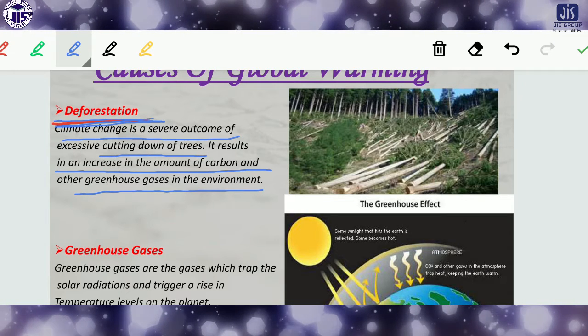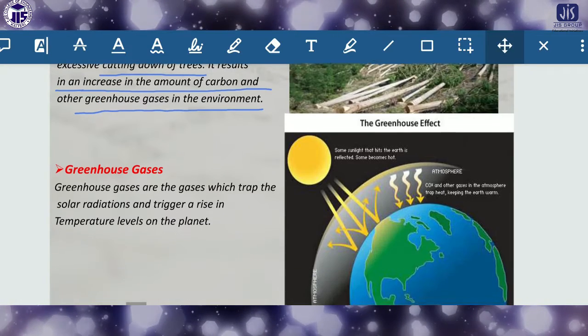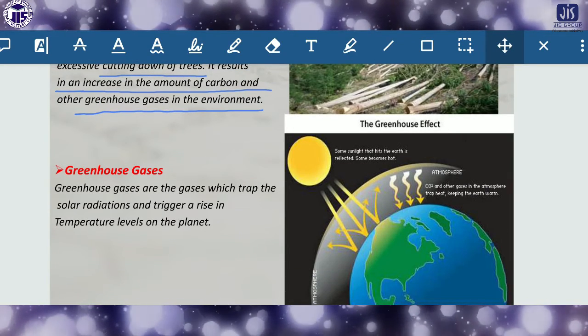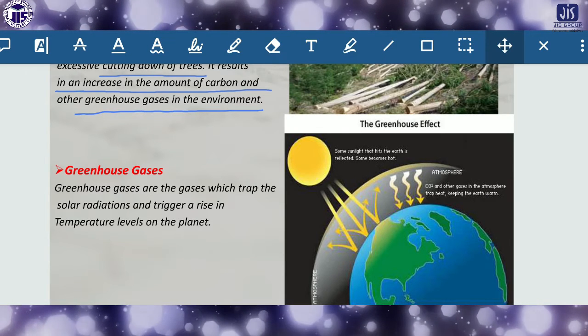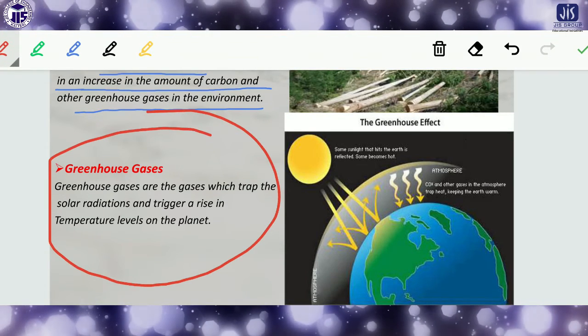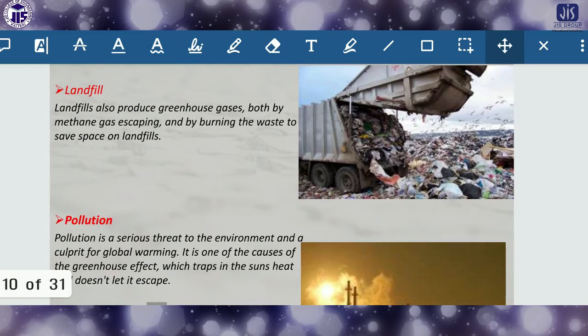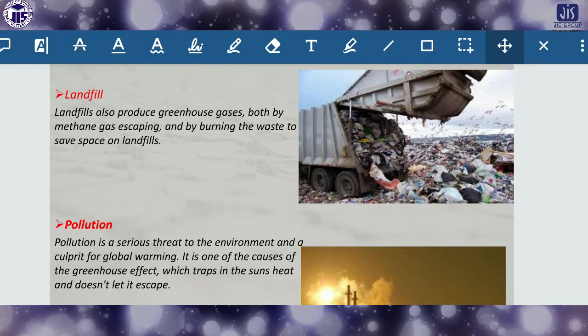So now, I told you already that greenhouse gases are the gases which trap the solar radiation and trigger a rise in the temperature level on the planet. Okay, so these are the greenhouse gases. Now there are other causes also. Landfill also produces some kinds of greenhouse gases.